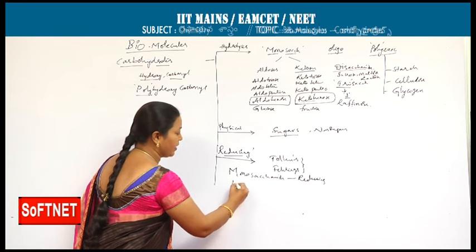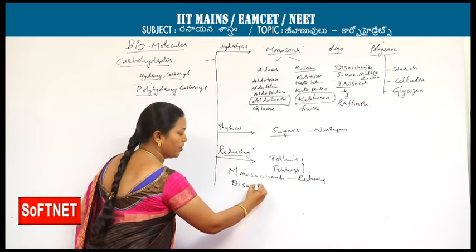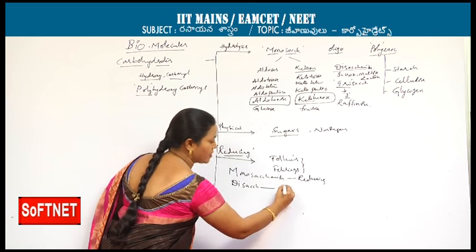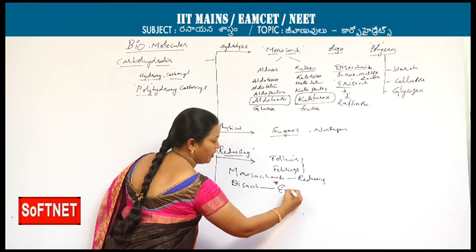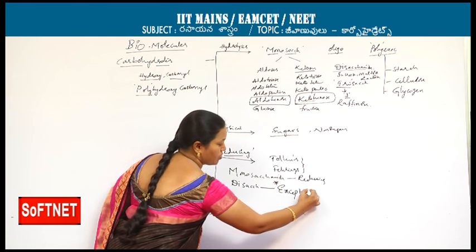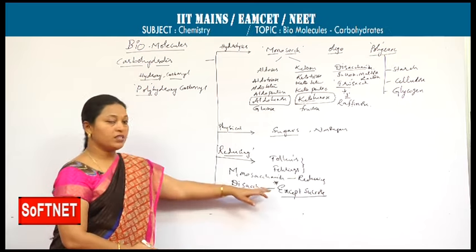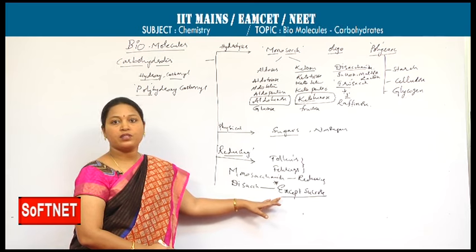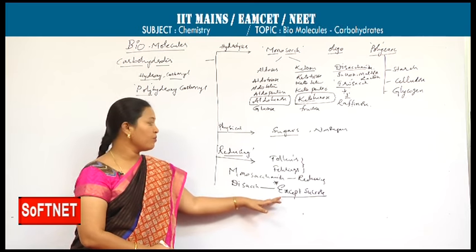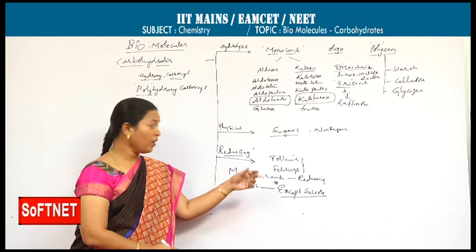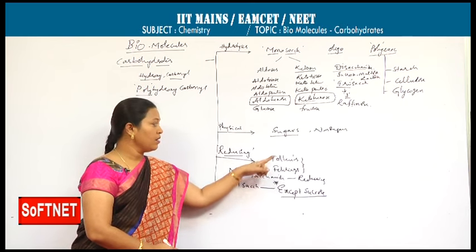Disaccharides are also reducing, except, and this is a very important point, sucrose. Sucrose is the disaccharide which is the non-reducing sugar. Polysaccharides, all of them are non-reducing. I would like to stress this point once.